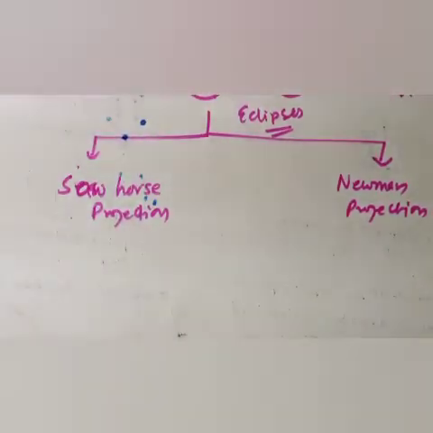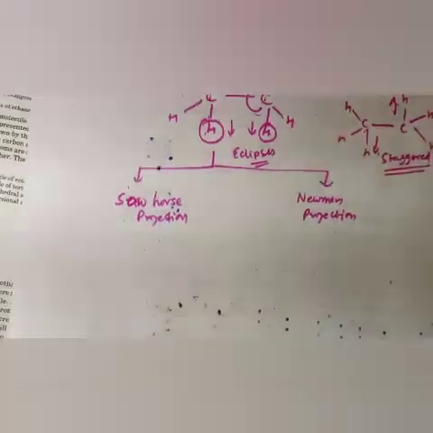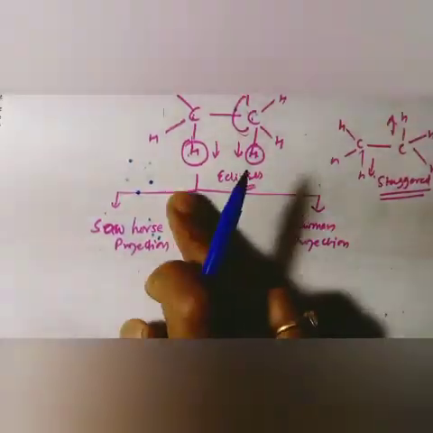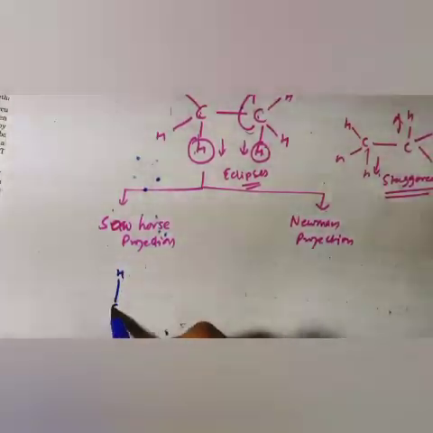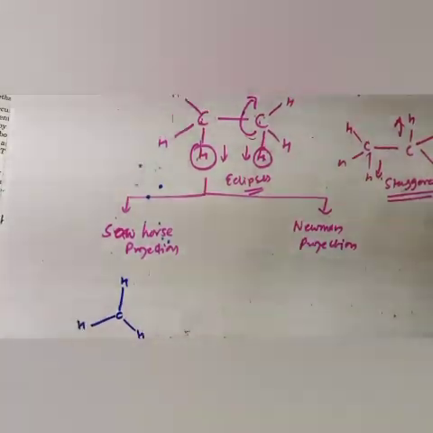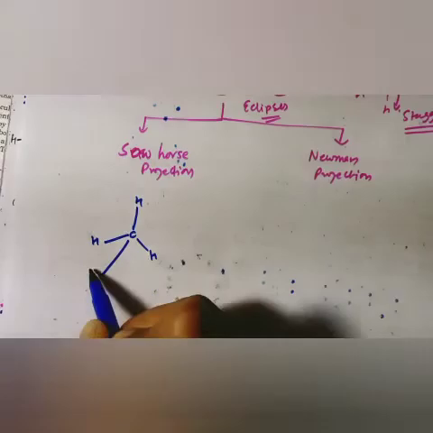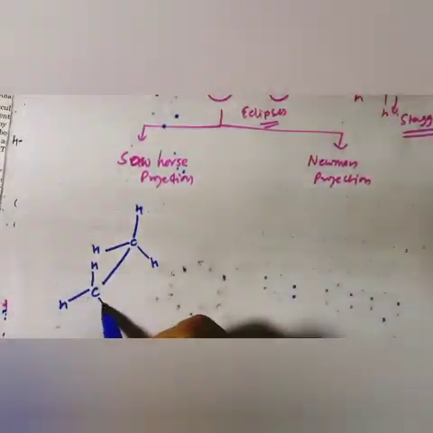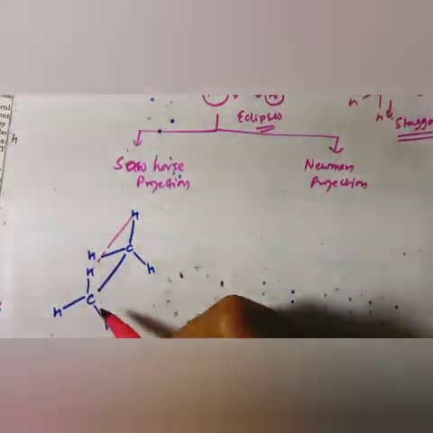First, sawhorse. In sawhorse, this alkane, dear student, can be shown like this way. If I make it H, here carbon H, H. And you saw this is toward this side, carbon H, H, H. So you can see very clearly this hydrogen is parallel to this hydrogen, parallel to this hydrogen.